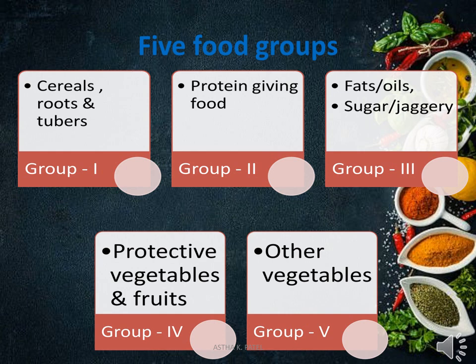The fourth food group is protective vegetables and fruits, which means this involves vitamins and minerals. Group 4 is there for vitamins and minerals. And the fifth food group is other vegetables. So this is the last type, the 5 food groups.